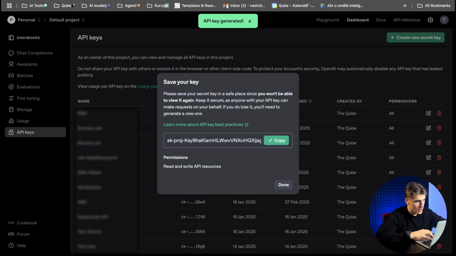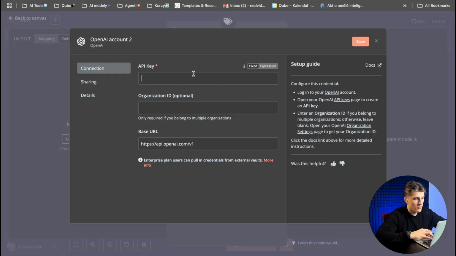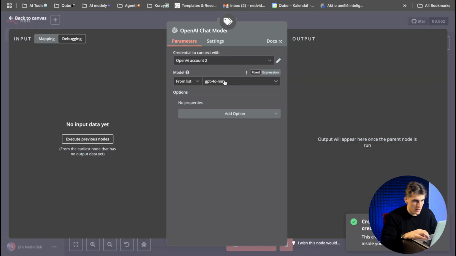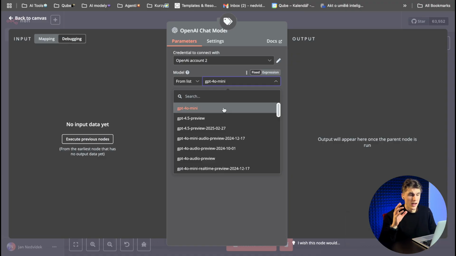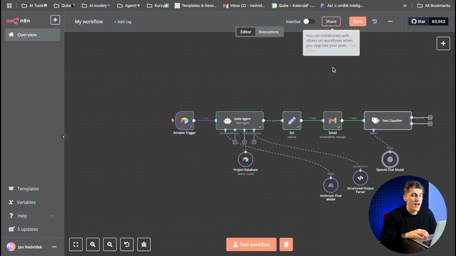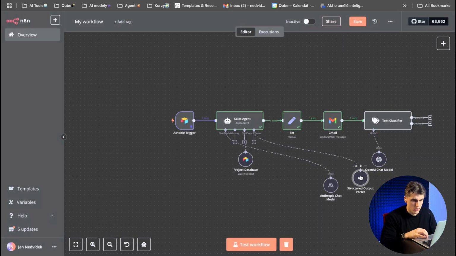Never ever share it with anybody, guys. It's a super secret thing, and if somebody steals your API key, it can cost you a lot of money. I will delete it before I upload this video, but treat it as if it is a password, okay? Click on save and everything is connected. Here in the models, you can choose which one you want to use. Yesterday the 4.5 OpenAI model from ChatGPT came out on the market, so we can use this model. And yeah, everything now is ready.